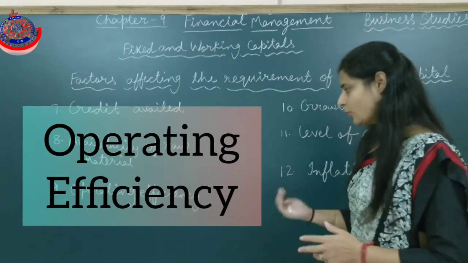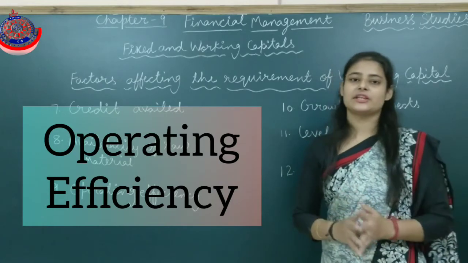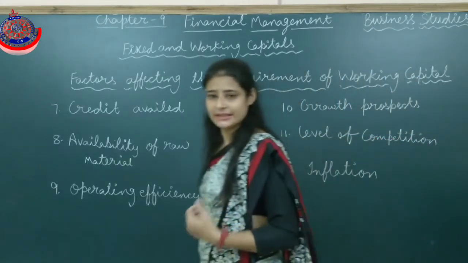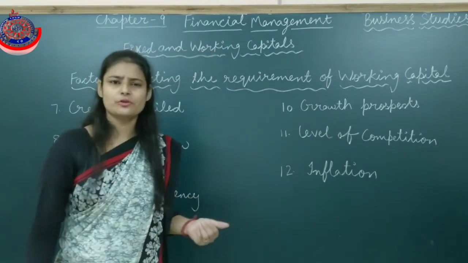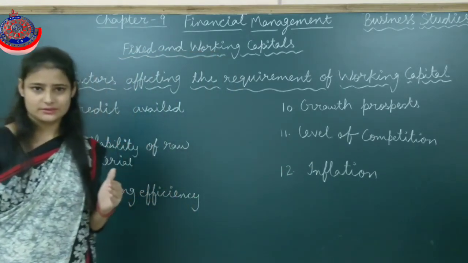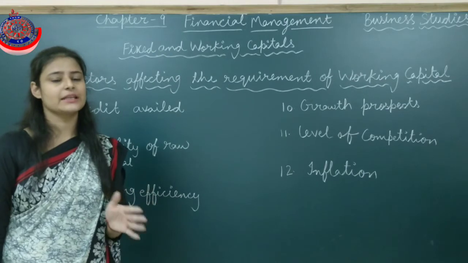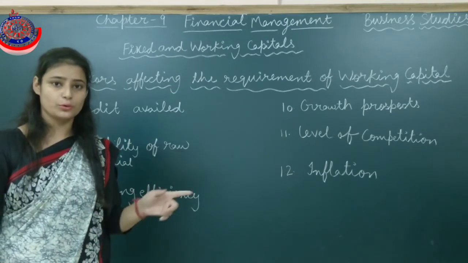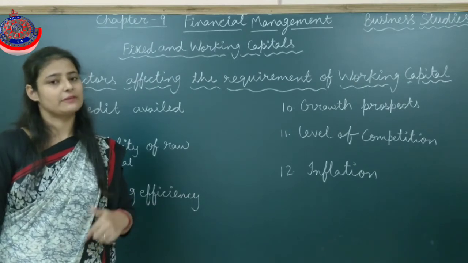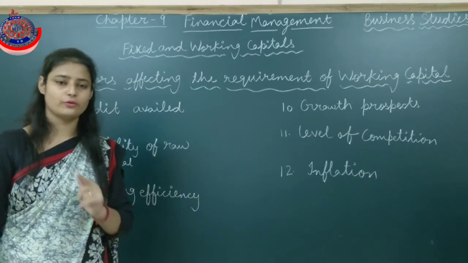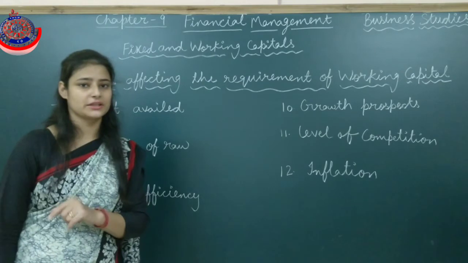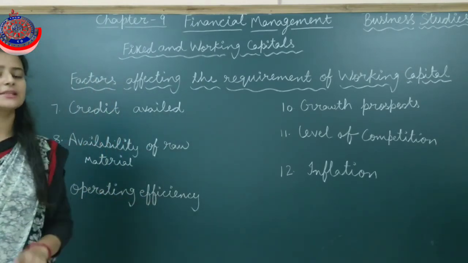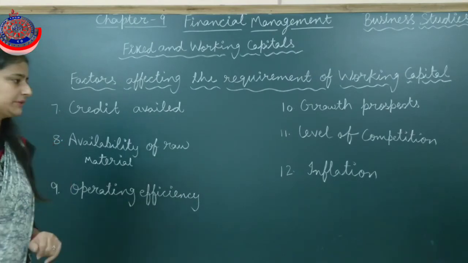On the other hand, if the management is inefficient, means the wastage is there, the sale is very less, the quality of products is not good enough, in that case they need more working capital, as they have to produce more. They are wasting, that's why they have to produce more things, and for that they need more working capital. If the employees are efficient, then there is a need of less working capital.